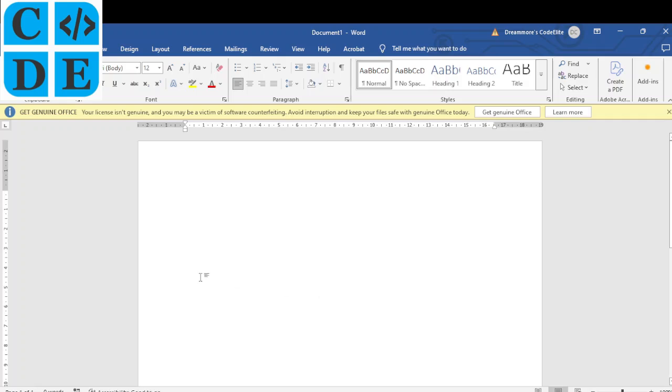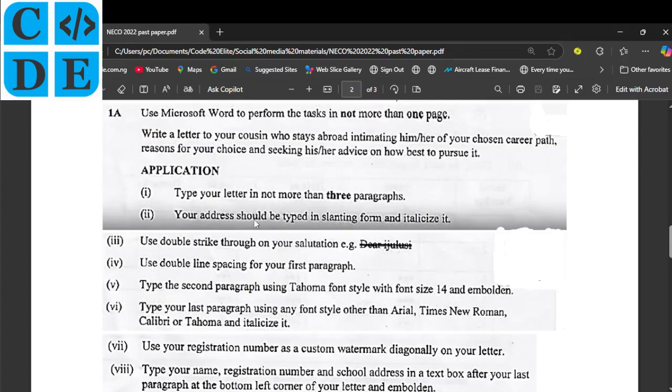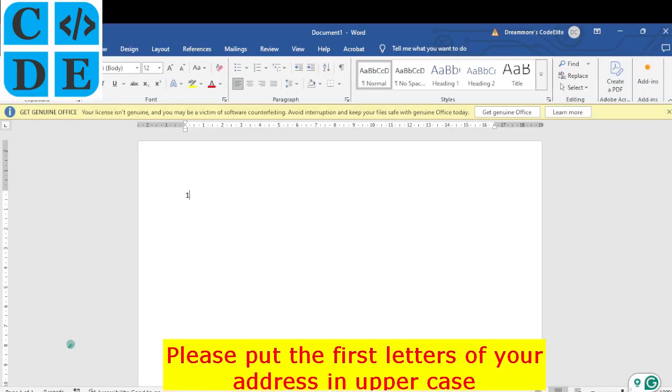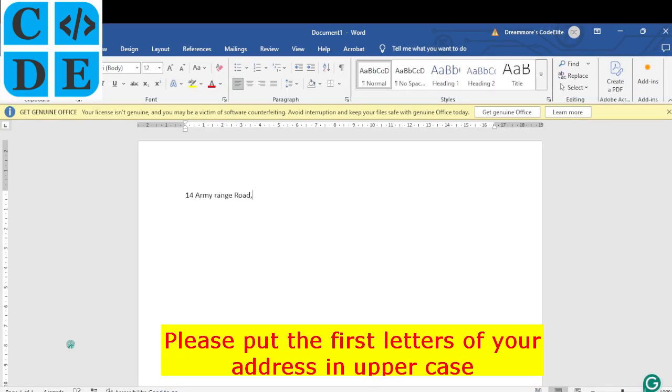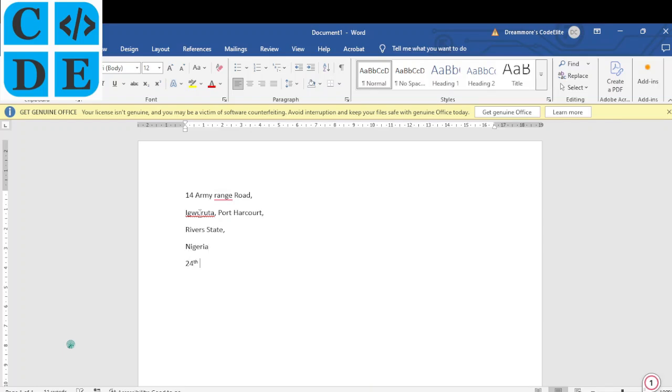Okay, so Microsoft Word is launched. So your address should be typed in slanting form. So let's type our address in the slanting form. Okay. So here we have the address. Now remember, we were told to make it in a slanting form.